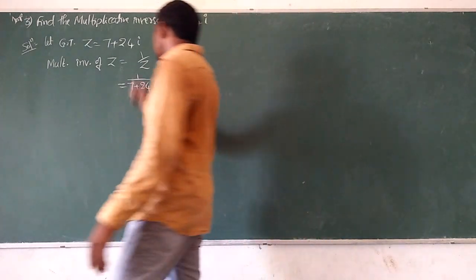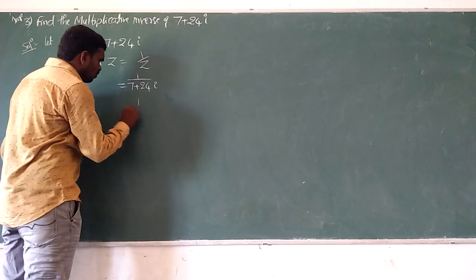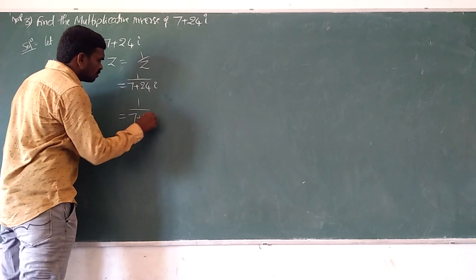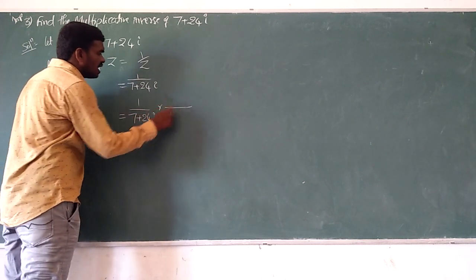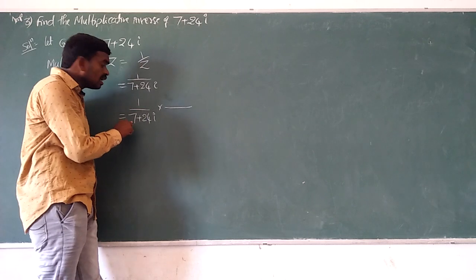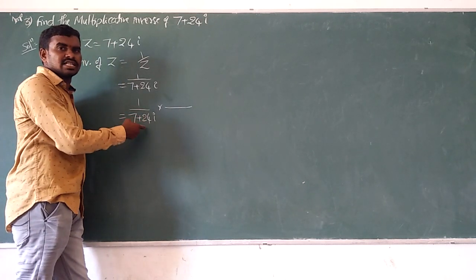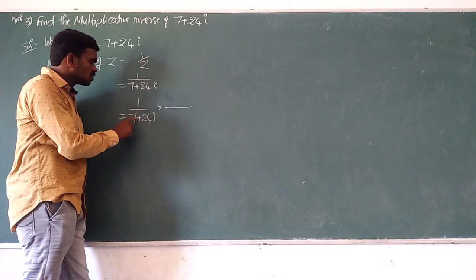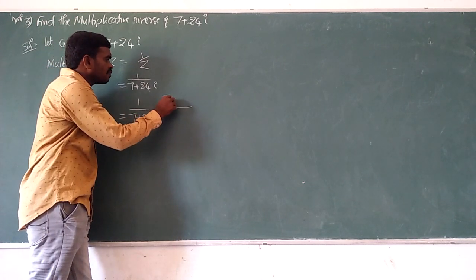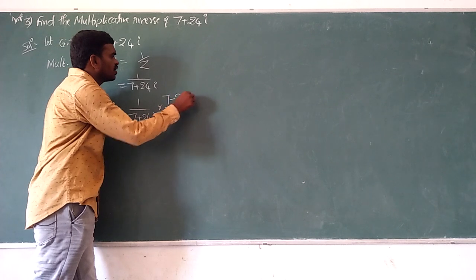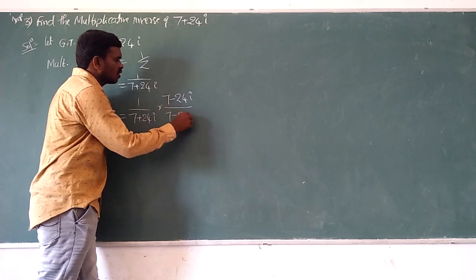How to rationalize? Here 1 by 7 plus 24i. Multiply and divide with 7 where plus is there, take minus. So the rationalizing factor becomes 7 minus 24i by 7 minus 24i.